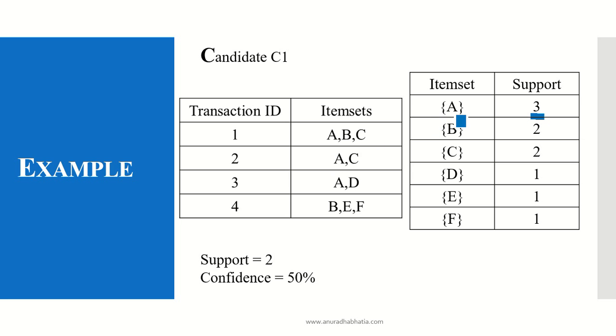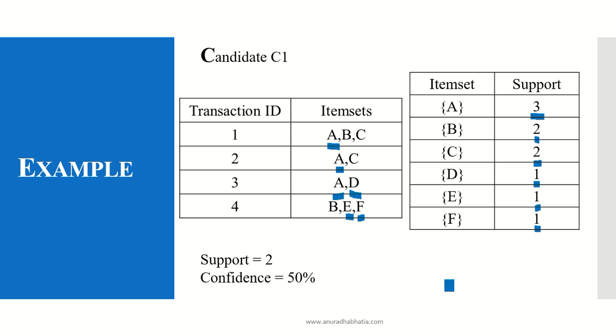If you see, item A is available with a support count of 3, it is in 1, 2 and 3. Similarly, we calculate for B, which is 2, C is 2, and D, E and F are 1 each. As you will see in the transaction table, D, E and F are available once.